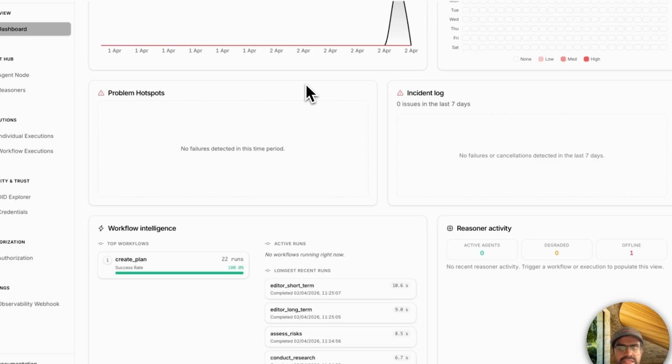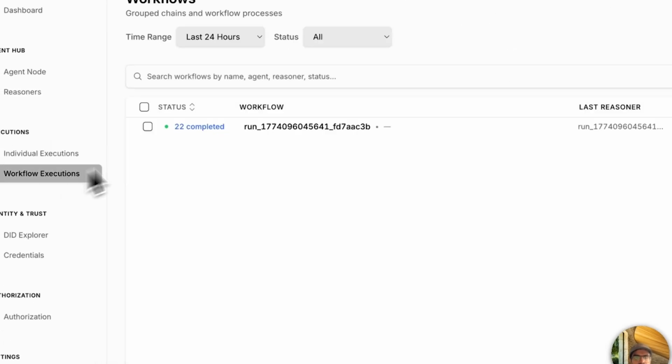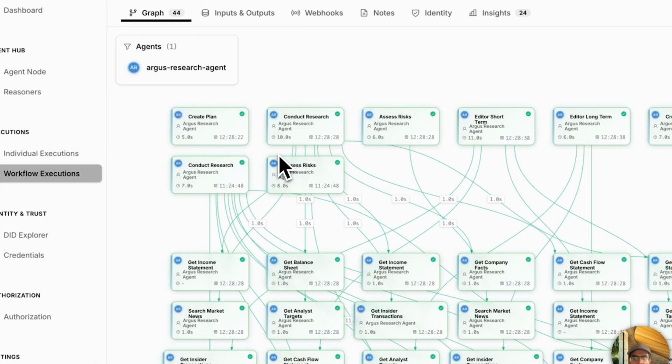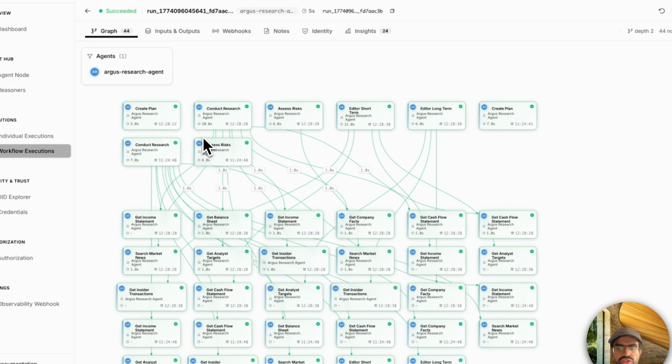So first thing is that the control plane automatically renders your full workflow graph, which can be seen here inside of the workflow executions. Now, what this shows you is the graphical visualization of the sequence of our specialized agents, starting with the manager, analyst, contrarian, and the editor short and long. And the directory graph clearly illustrates how tasks basically flow through the system.